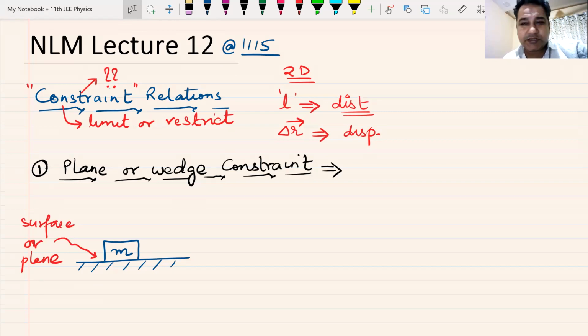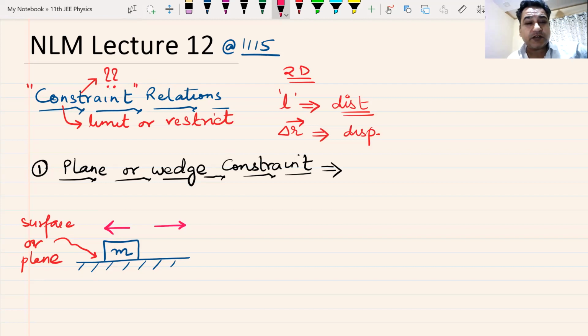This type of constraint or restriction, where it cannot move up and down unless it starts to fly, is known as a plane constraint or a wedge constraint. Have we done this type of question, where we have used the fact that since it is kept on a plane or a surface, it cannot move up and down, it can only move along the surface? In our case, since we are talking about 2 dimensions, it can only move here like this, or here like this. Yes or no?